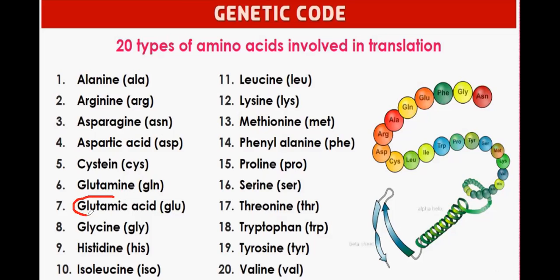You may already have heard the names glutamic acid and valine in sickle cell anemia, and methionine. These are very important, and these names will be coming many times. So glutamic acid, valine, you already know. Next is methionine, MET. So these are the 20 different types of amino acids involved in translation.